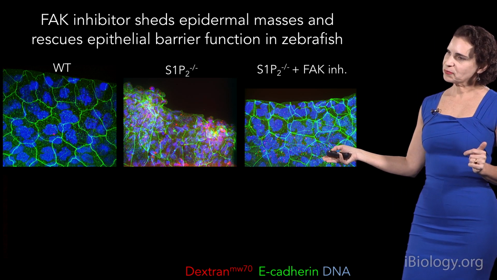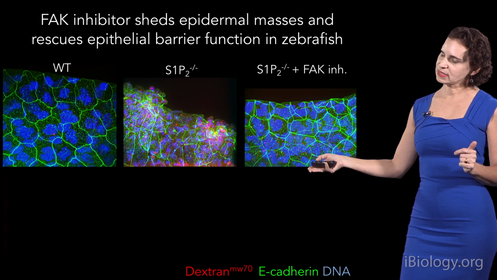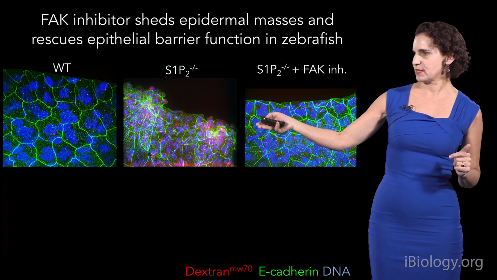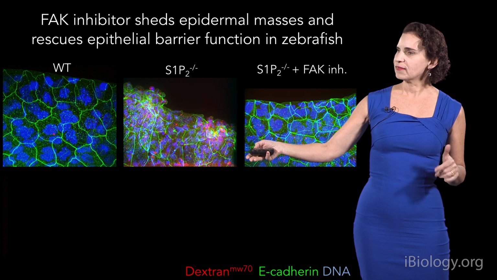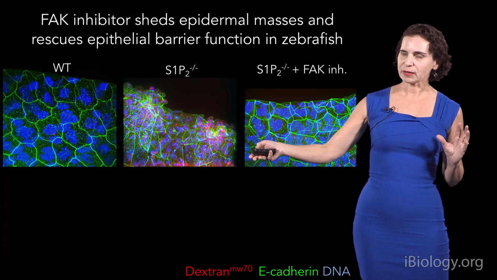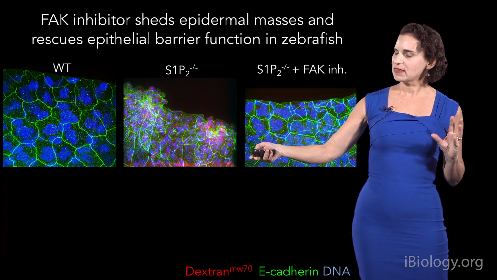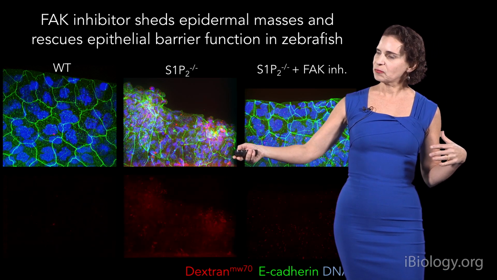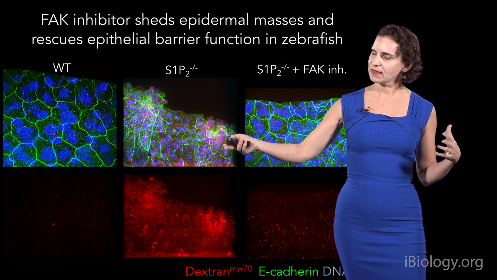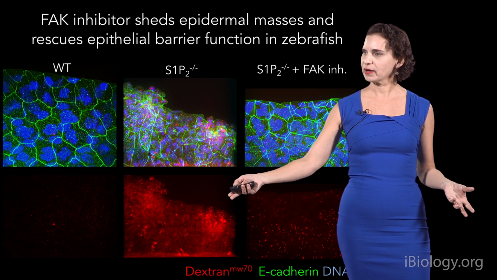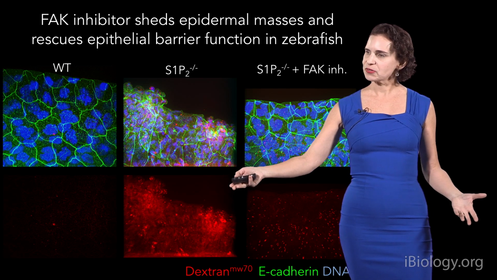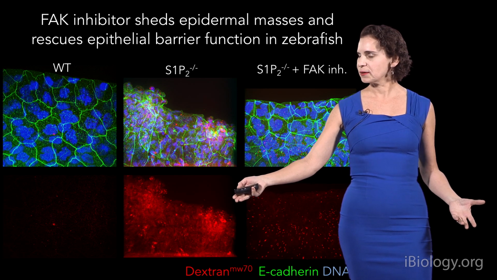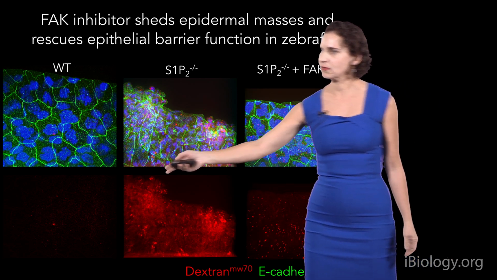Now, one thing I haven't mentioned is that when you disrupt cell extrusion, in this case with the mutant, some cells still die, but they don't get extruded. And this can cause holes in that barrier function. And that can be seen when you add fluorescent dextrans. They just get taken up into the body because there's no very good barrier function here compared to the wild type case over here.